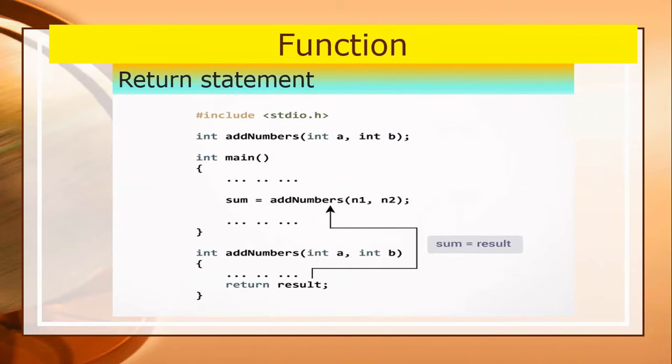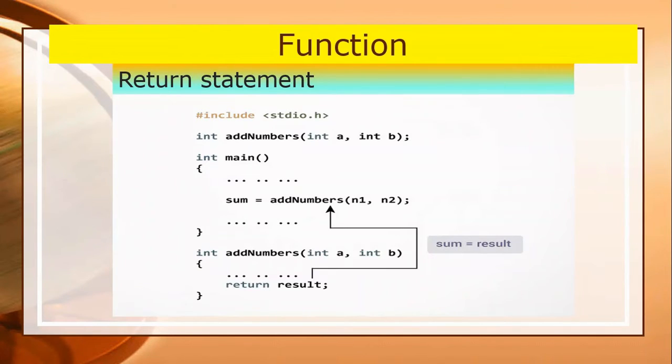Return statements. A return statement is used to return the value. Here you can see there are two values, int a and b, which are passed to add numbers. Add numbers is called in the main function, and passes the values of n1 and n2. So the n1 value is copied to a and the value of n2 will copy into b.